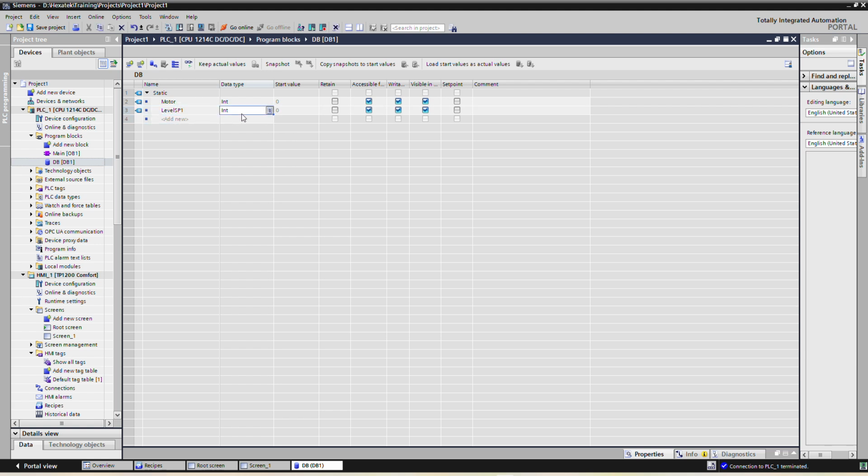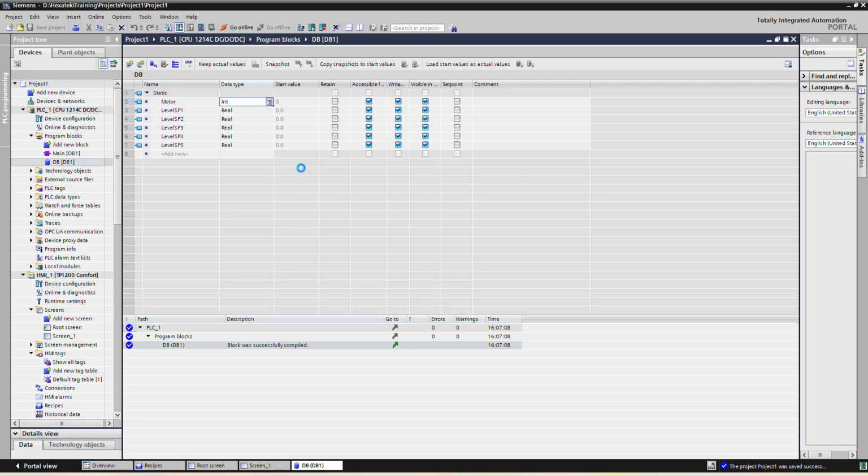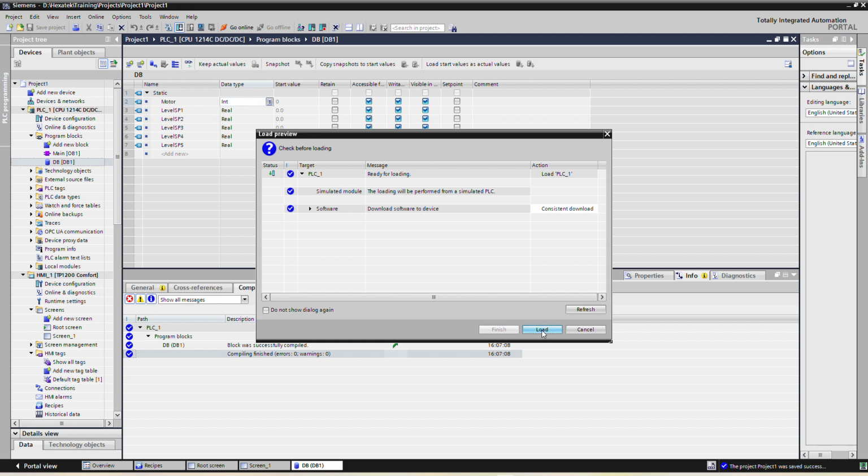We will use real, and let's say 5 set points. For the motor we can use bool also here, but we will use integer, and we will access the tags from this particular integer. So this will be our recipe structure.